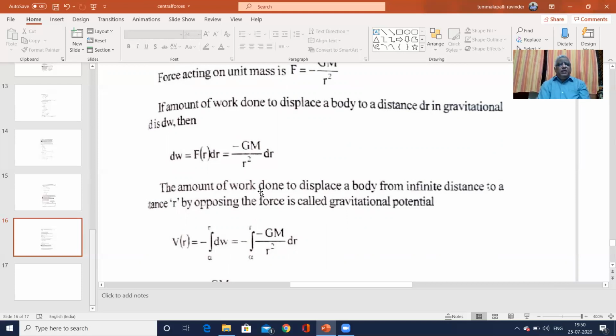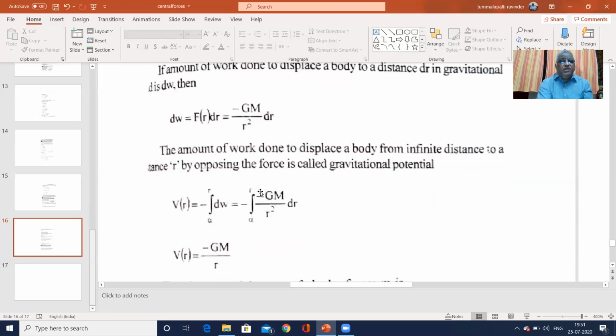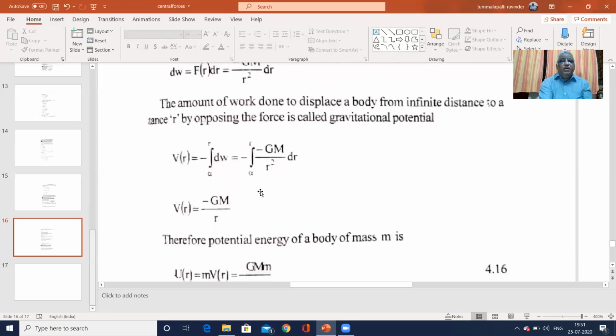V(r) is nothing but the work done. If you integrate the work done from infinity to r, dW is the integral from infinity to r of minus GM by r square dr. If you integrate and solve it, we get V(r) equals minus GM by r.